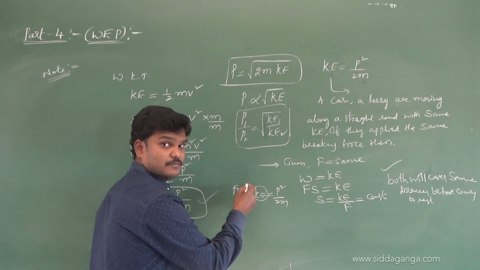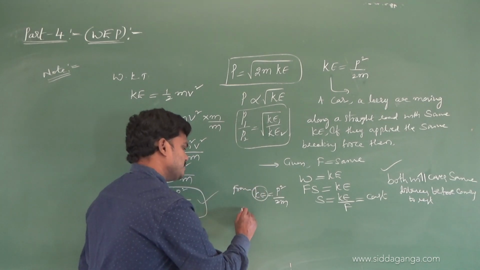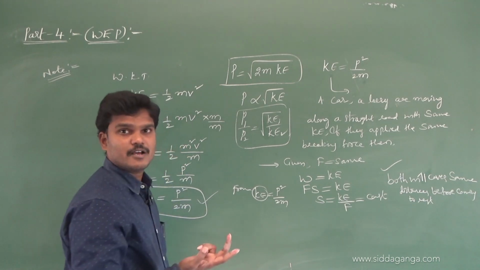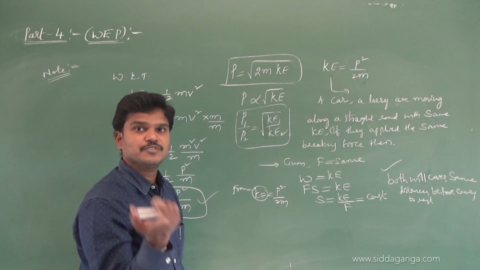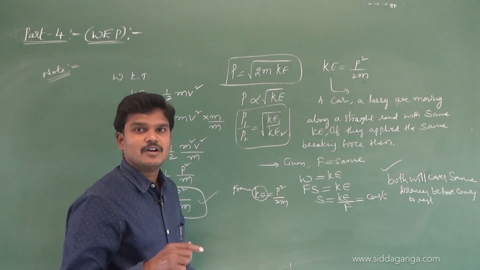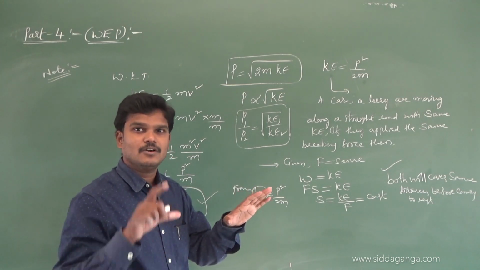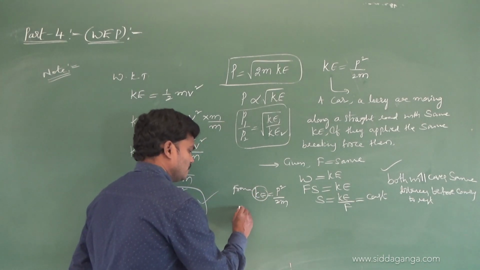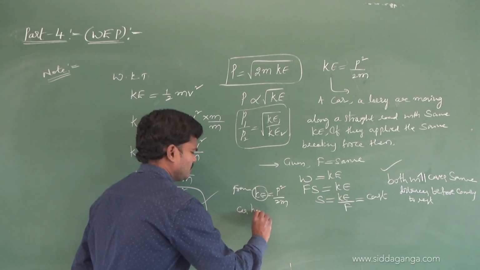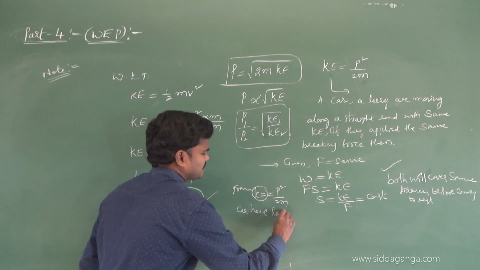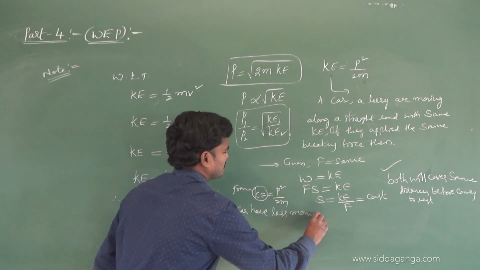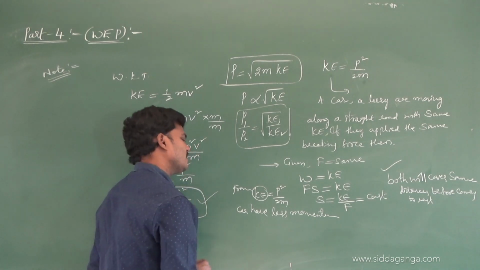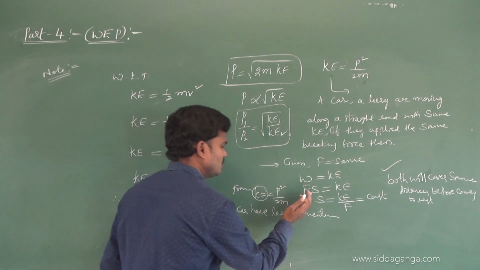Which one has less mass? Generally a car has less mass than a lorry. The car is a lighter body; the lorry has a heavier mass. So the car has less momentum, because the car has less mass.